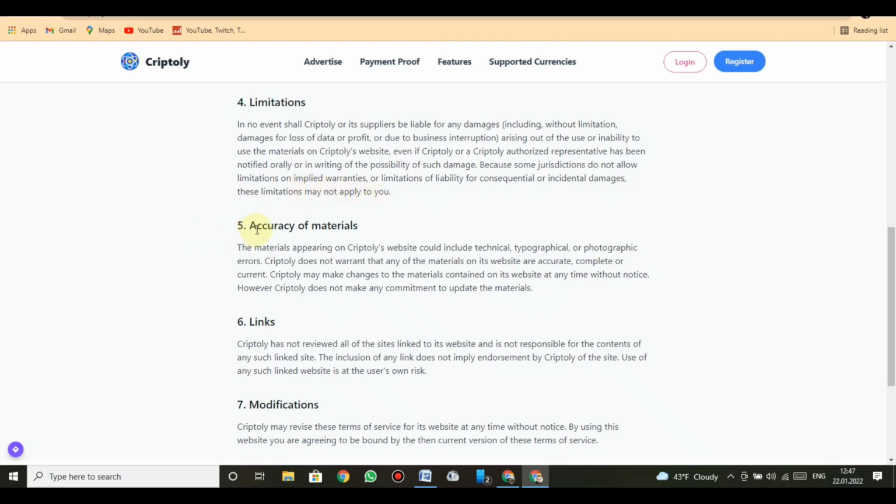5. Accuracy of materials. The materials appearing on CRIPTOly's website could include technical, typographical, or photographic errors. CRIPTOly does not warrant that any of the materials on its website are accurate, complete, or current. CRIPTOly may make changes to the materials contained on its website at any time without notice. However, CRIPTOly does not make any commitment to update the materials.